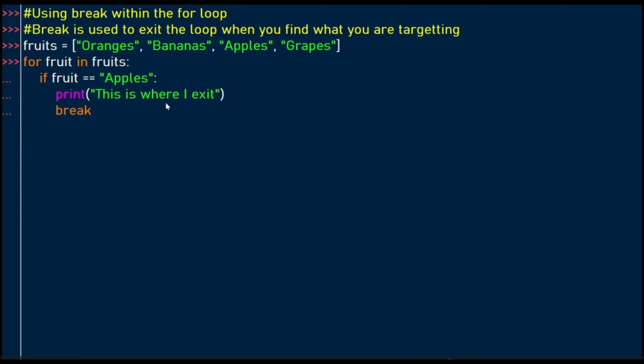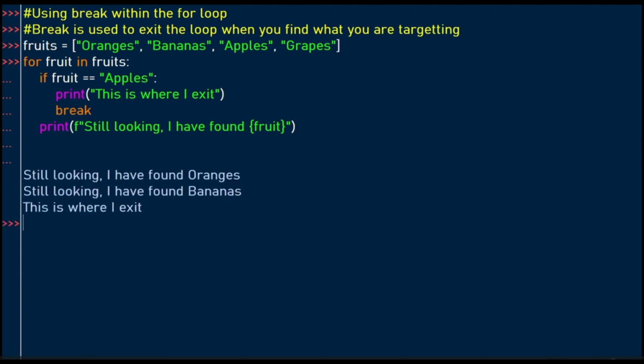It will just print this is where I exit. So when you use break, it will not print your target item. It will print the items just before the target item, so that when you run our code, here we have still looking.